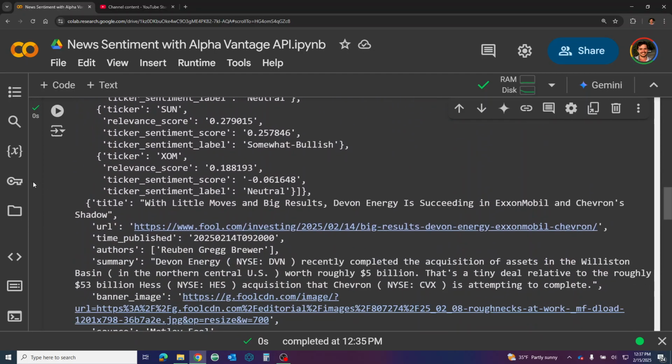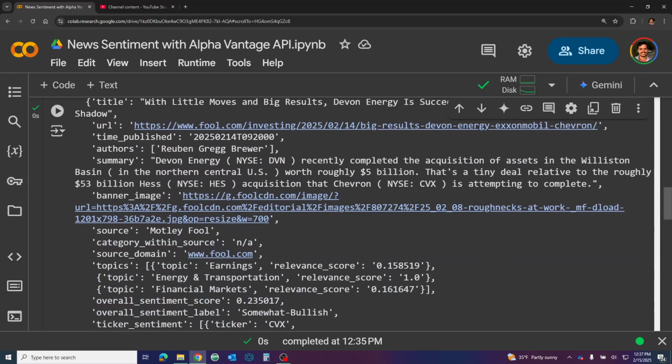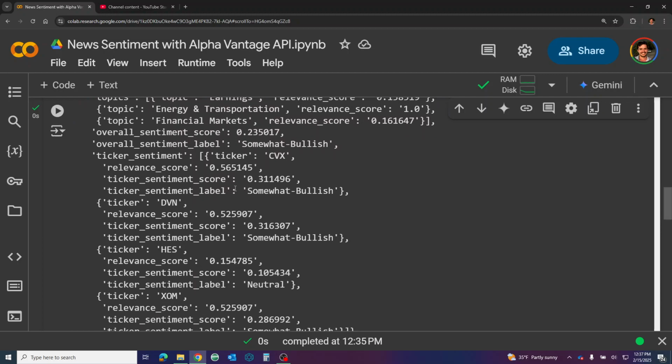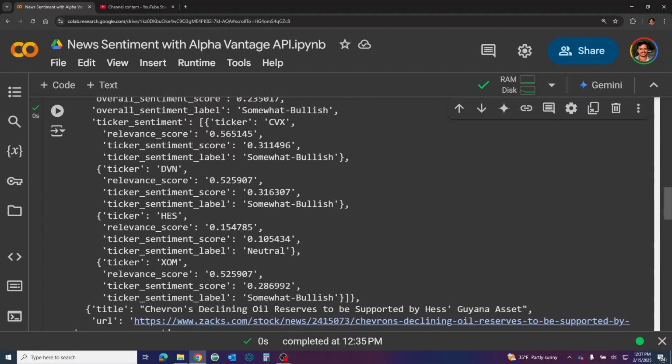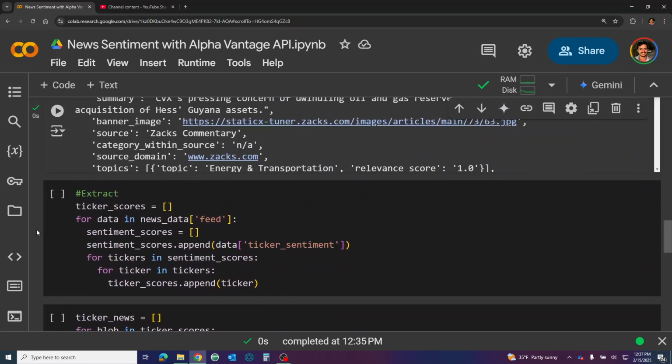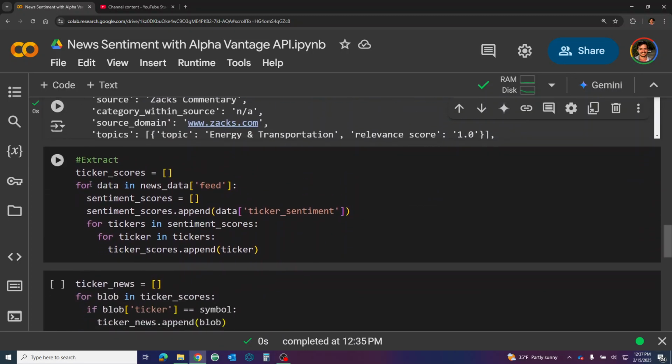And you'll need to go through all 50 different items because one thing here is there's Chevron there, but there's Deviant, HES, here's Exxon. So you might also be interested in that if you were interested in ExxonMobil. But what I've done is I've created just a bunch of for loops, and this is not probably the best way to go about doing it, but you're going to just look at the feed. You're going to go through and append. Okay, so let's just walk through this.